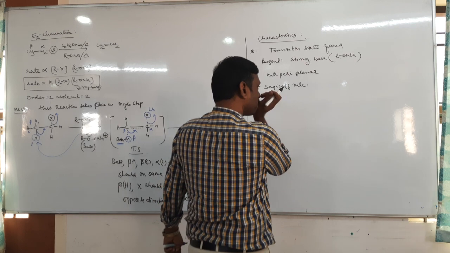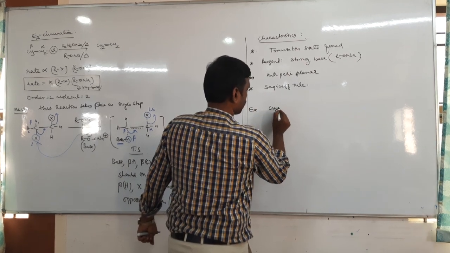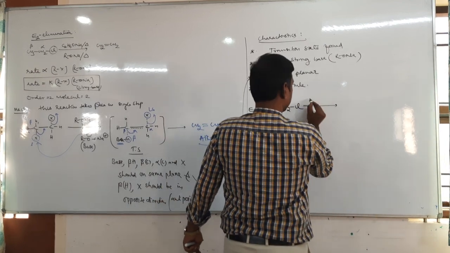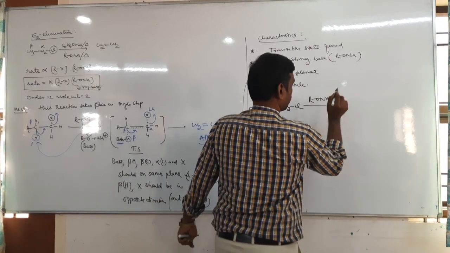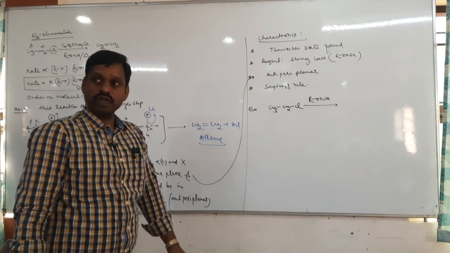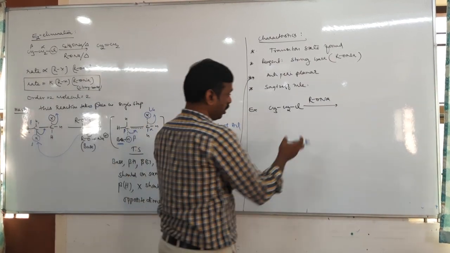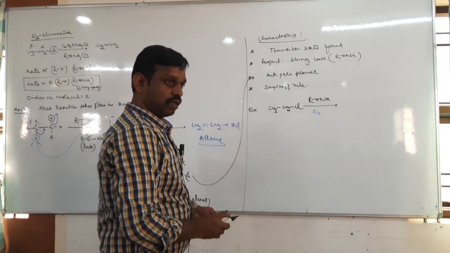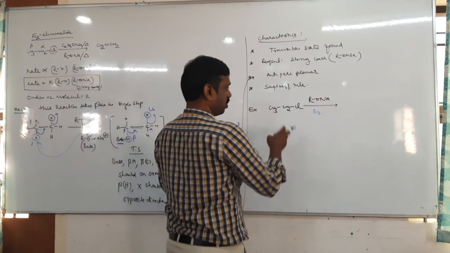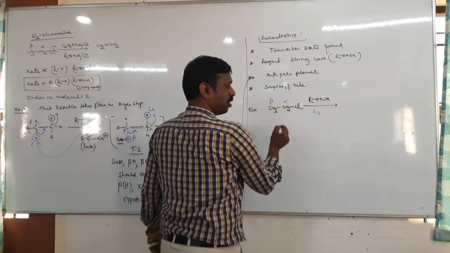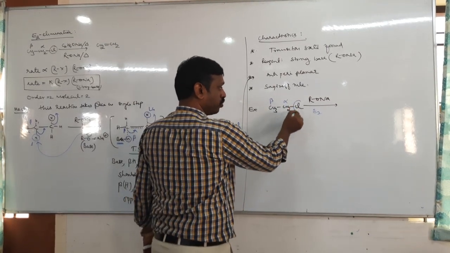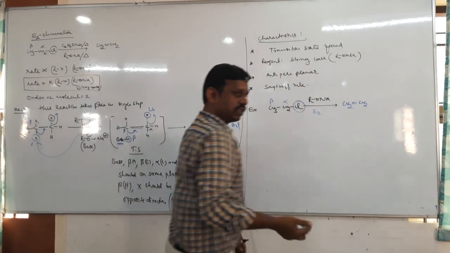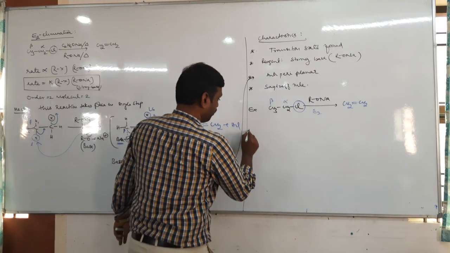For example, tell me, is it E1 or E2? E2. E2 elimination. Okay, so in E2 elimination, alpha, beta: from alpha remove the halogen, from beta remove hydrogen. What do you get? Ethene. There is no difference, but the difference is here.